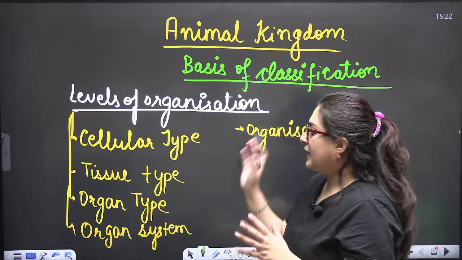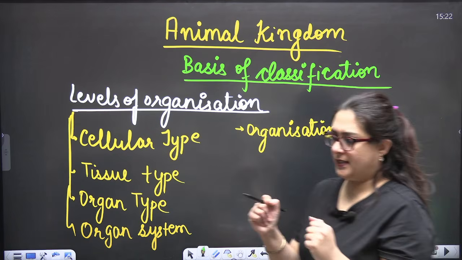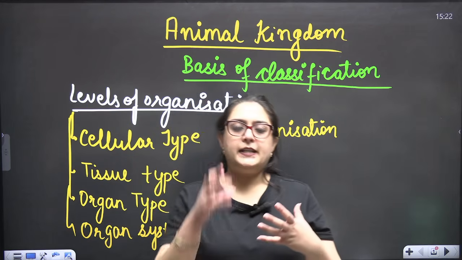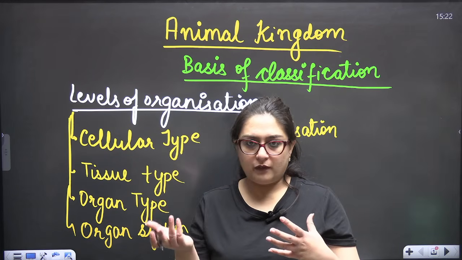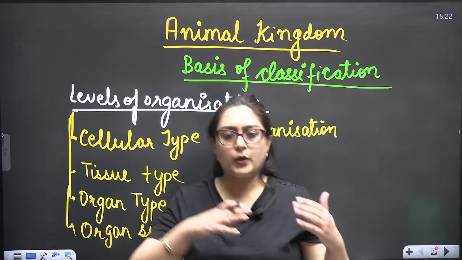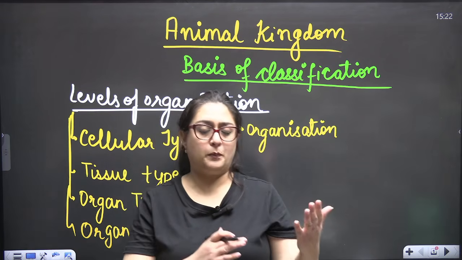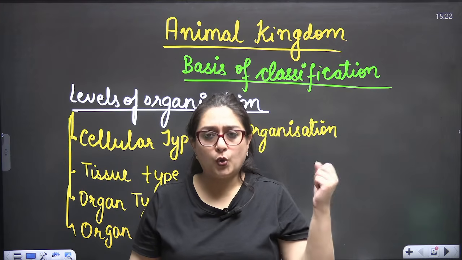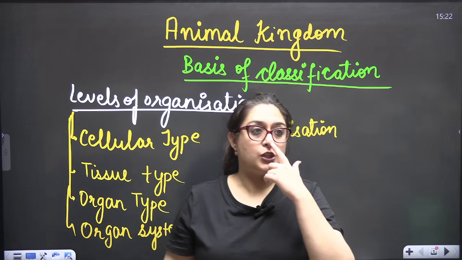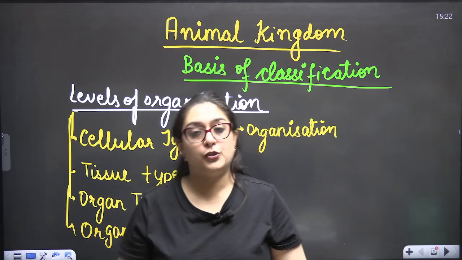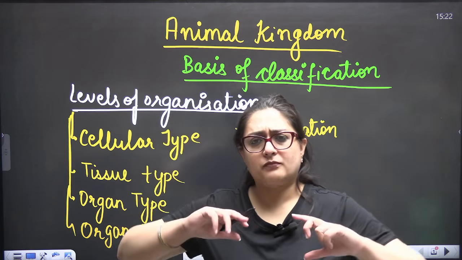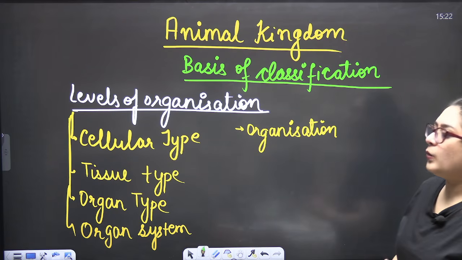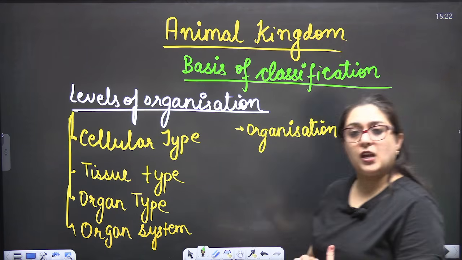Now in Animal Kingdom, the main thing is you are dealing with animals. We very well know that the number of animals is more than the number of plants. There are more and more species of animals in comparison to plants. Animals are movable. They can show locomotion. They show movement. They show heterotrophic type of nutrition. So regarding all these points, we are dealing with some basis of classification.